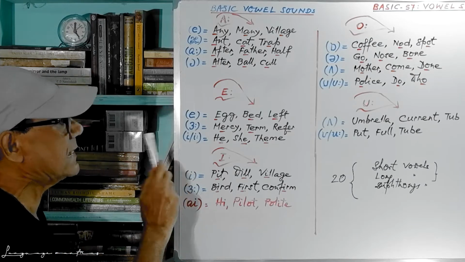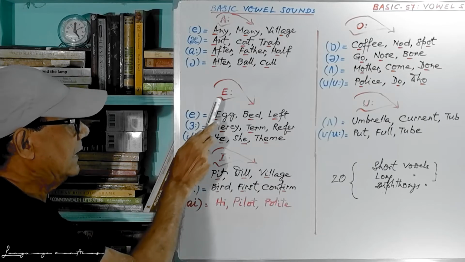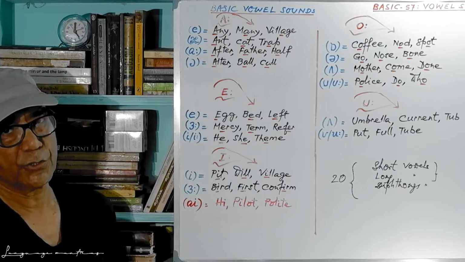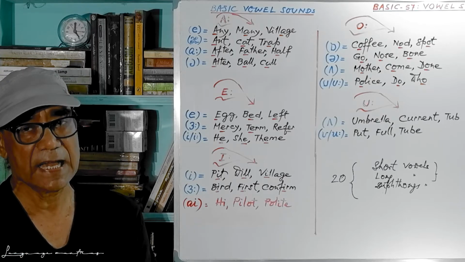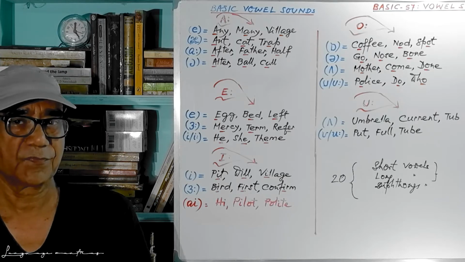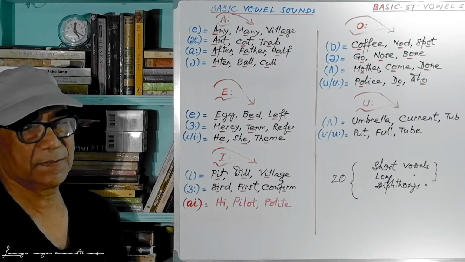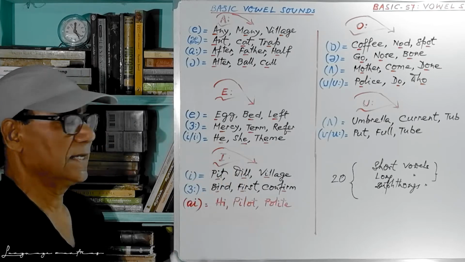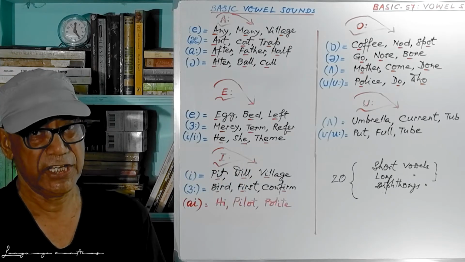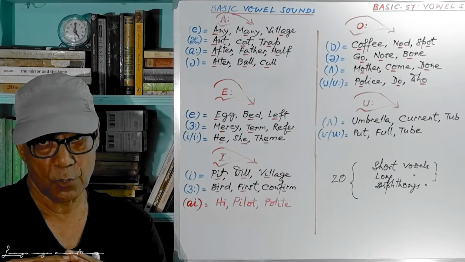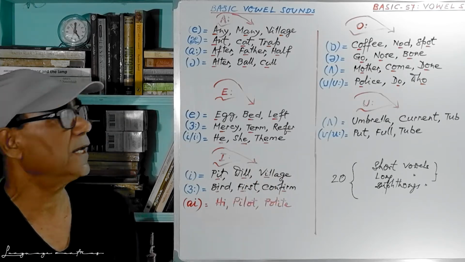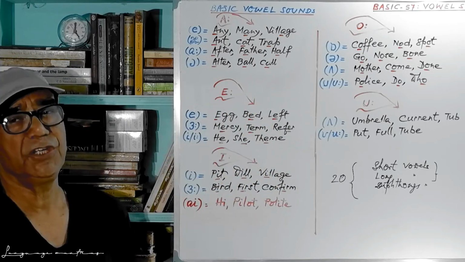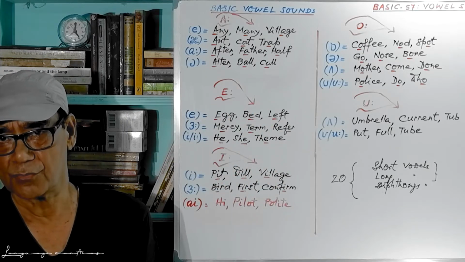Come to the next one, that is the E sound. E has the E sound also, and 2 sounds. One is short E and the other is long E. Short E, he, see, and long E, theme. Here you have to prolong the E sound slightly, theme. So you see, E has 3 basic vowel sounds.